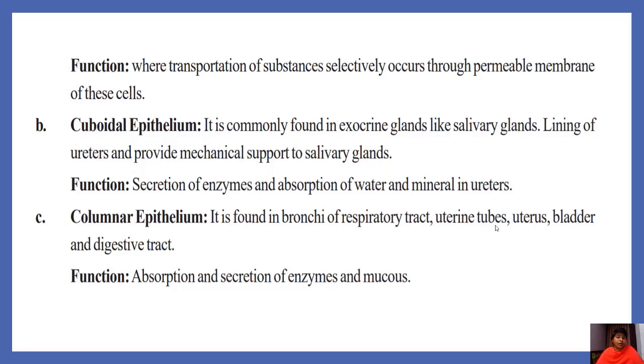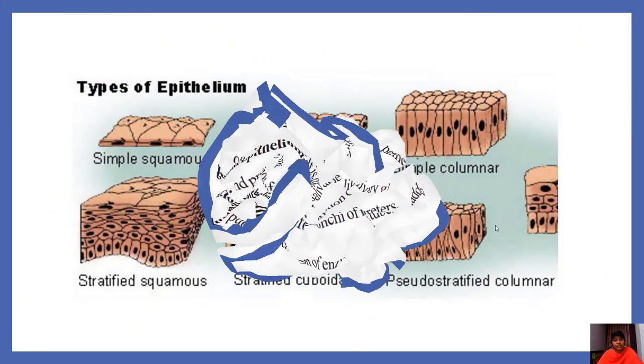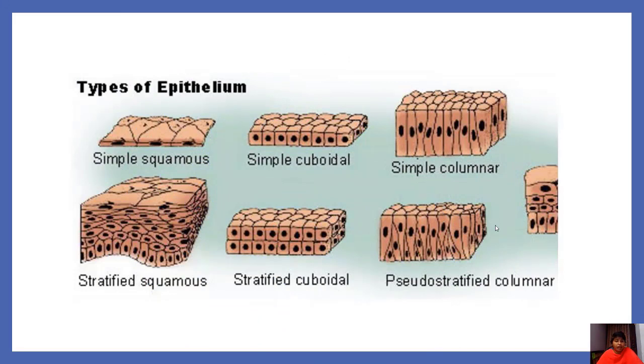Third one is columnar epithelium. It is found in the bronchi of the respiratory tract, uterine tubes, uterus, bladder and digestive tract. Columnar epithelium functions are absorption and secretion of enzymes and mucus. Let us observe the simple squamous epithelium. This is simple squamous epithelium, simple cuboidal and simple columnar.